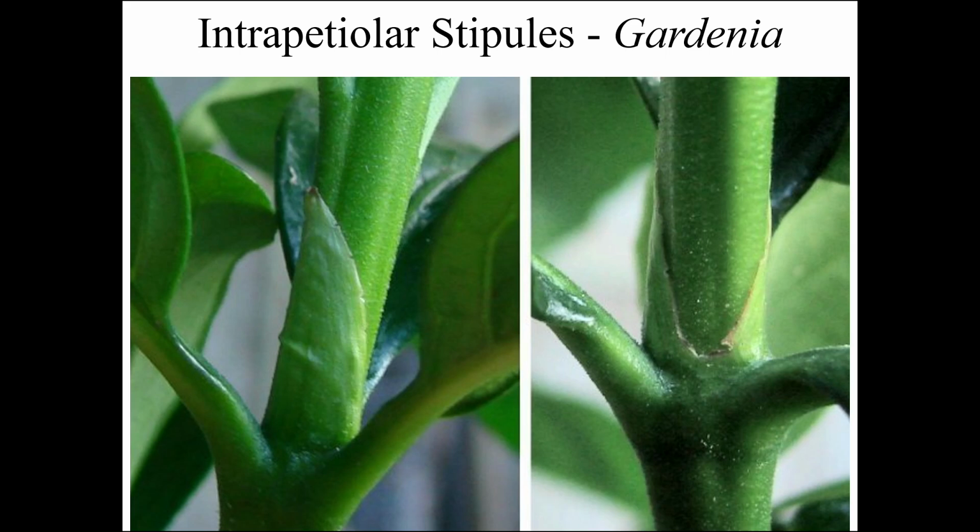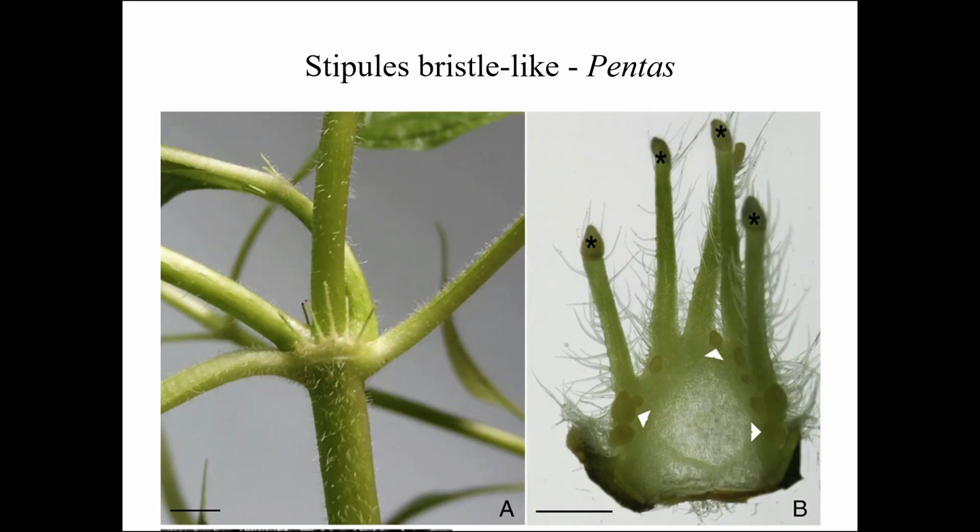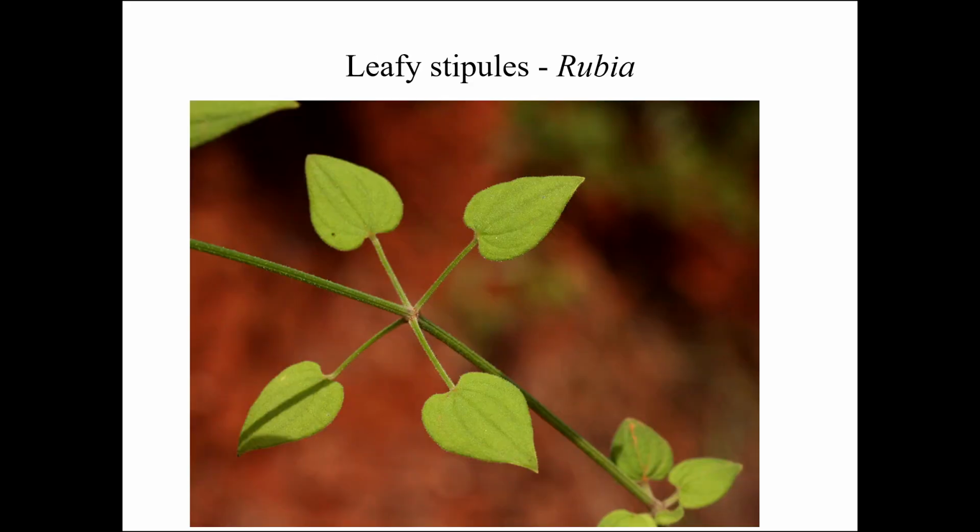The example is Gardenia, where the stipules of the same leaf fuse together to form a leafy structure which exists in between the petiole and the stem. These are the bristle-like stipules which you come across in Pentas species. These are the leafy stipules of Rubia cordifolia.